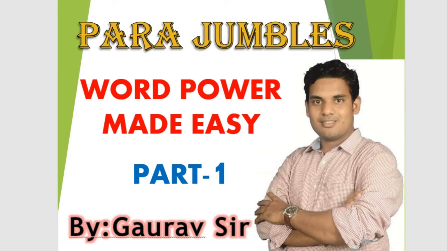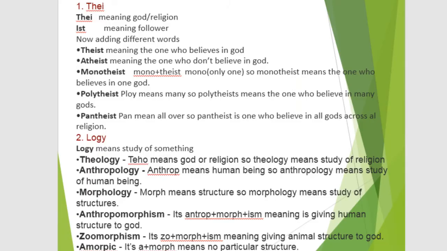First of all, we would like to have some roots and examples with their meaning. This is Thay, and it is the root. The meaning of this root is God or religion, meaning somehow this word is related to God or religion.